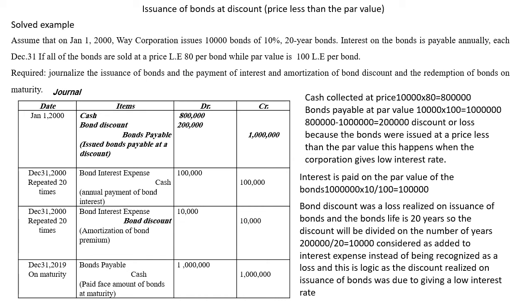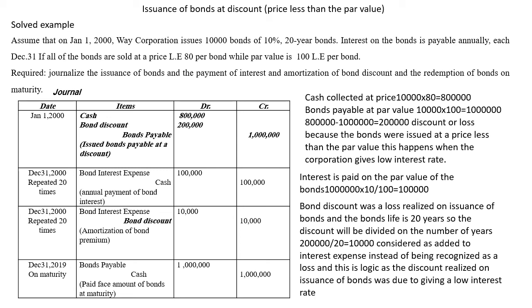The difference between the cash collected and the bond payable will be called bond discount. It's debit. It's considered a loss. The collected cash was less than the liability of bond payable. At the end of the year, the corporation will have to pay the 10% interest calculated from the bonds payable.